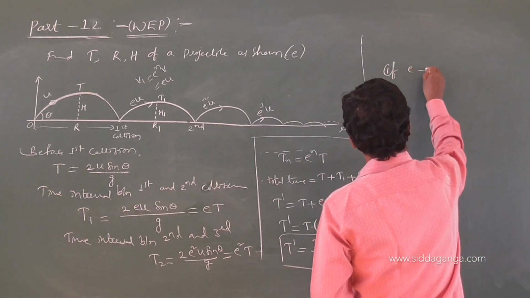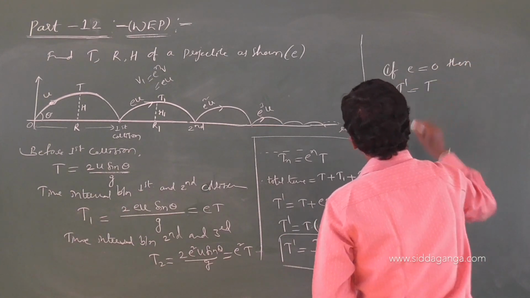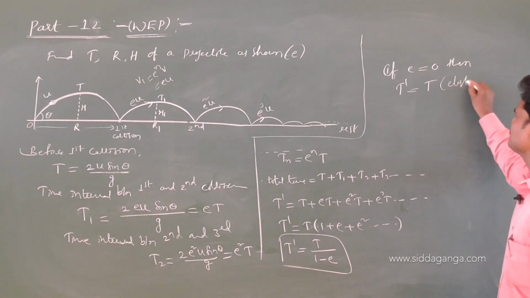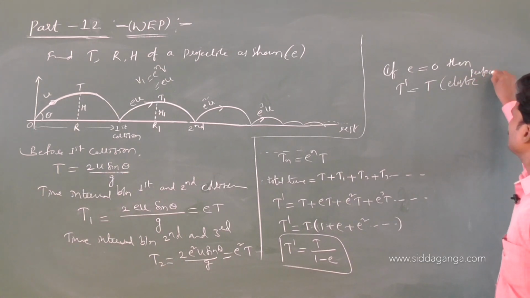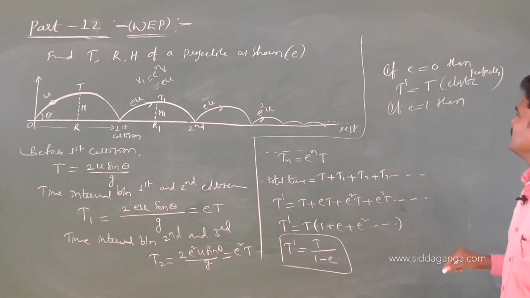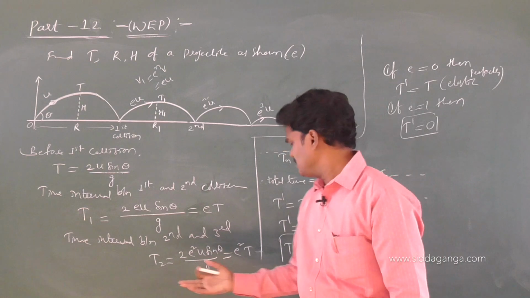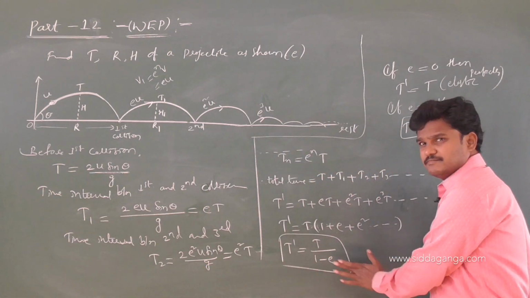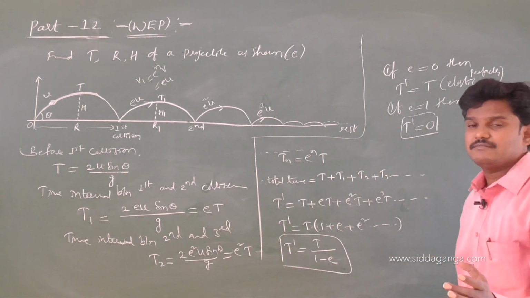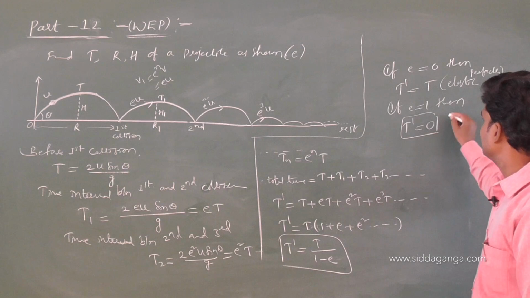If e is equal to 0, then what is t dash? It becomes t. E is equal to 0 means the collision is what? Collision is perfectly elastic. If e is equal to 1, then what is the t dash? 0. T dash is 0 means what? If e is equal to 1, t by 1 minus 1, 0. Means the ball never rebounds. Ball sticks to the floor. Ball sticks to the floor means what? Inelastic. So this is inelastic collision.